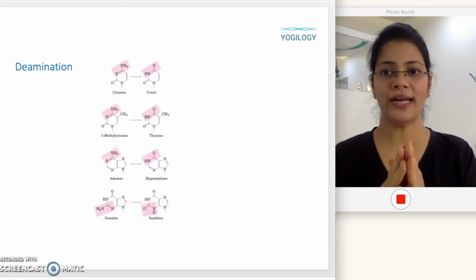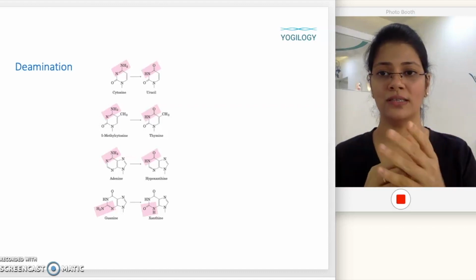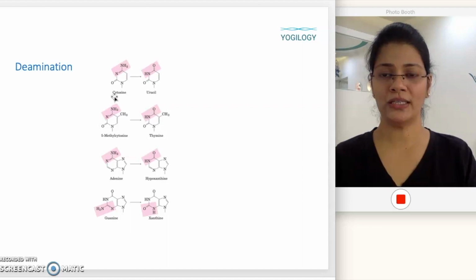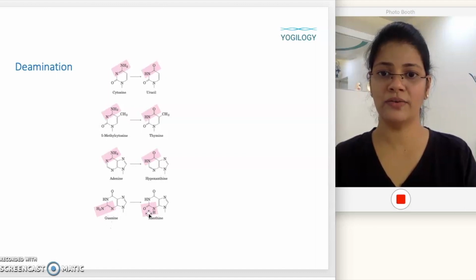Okay, so nucleotides and nucleic acids basically undergo some non-enzymatic transformations. One of these is the deamination process. Here you can see that by deamination, this exocyclic amino group has been removed. So the cytosine residue, because of removal of this exocyclic amino group, has been transformed to uracil. Similarly, 5-methyl cytosine has been transformed to thymine. Then adenine, removal of this amino group will give you hypoxanthine, and in case of guanine, if it is removed, then we'll get xanthine.